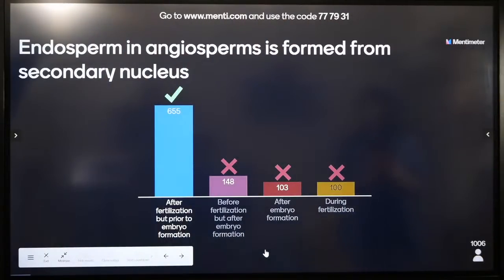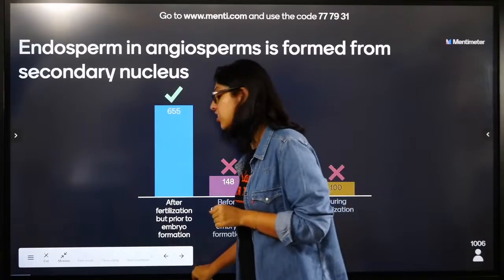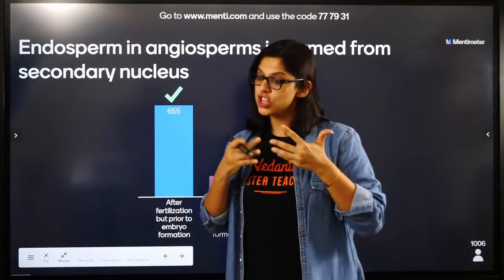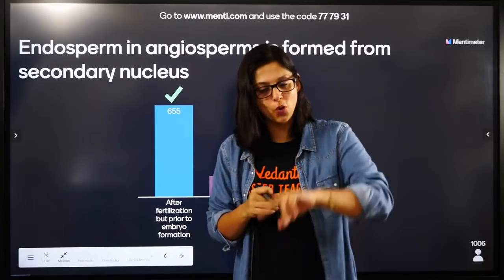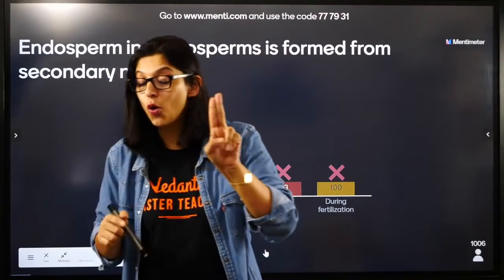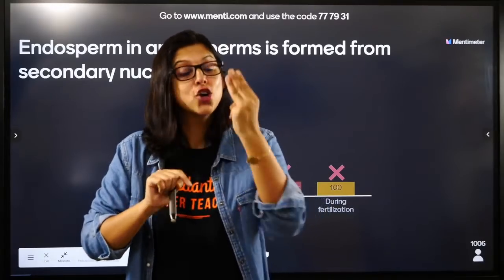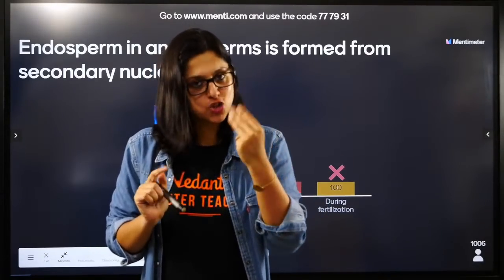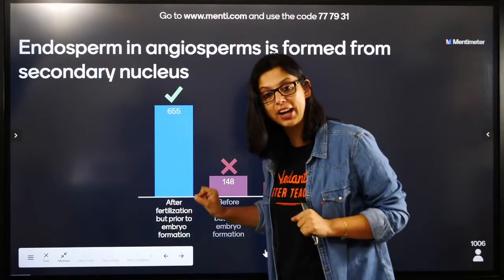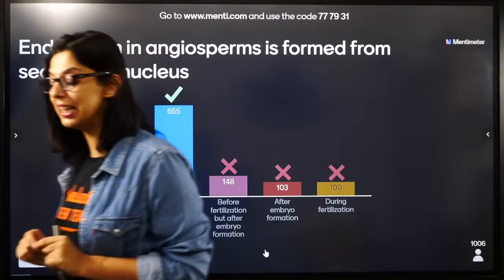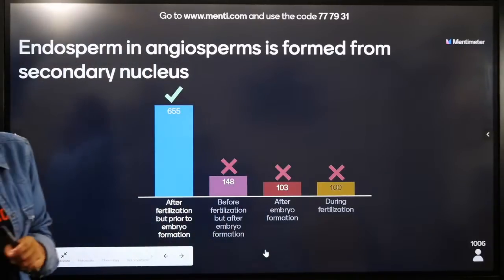Exactly. It is after fertilization but prior because the embryo needs the endosperm. So as soon as fertilization happens, one male gamete will join with the secondary nucleus. The secondary nucleus is diploid. The male gamete will be haploid. So it's going to be 3n. That's the triploid primary endosperm nucleus. It is after fertilization but prior to embryo formation. I think it's beautifully done, guys.